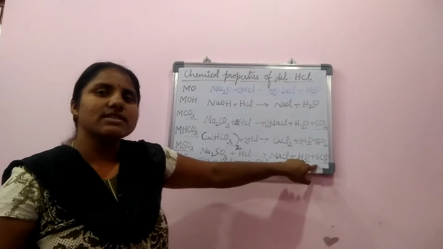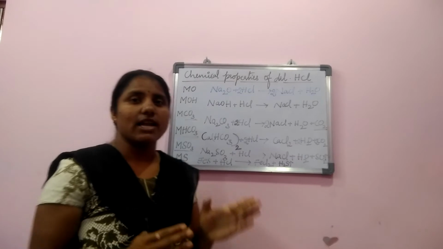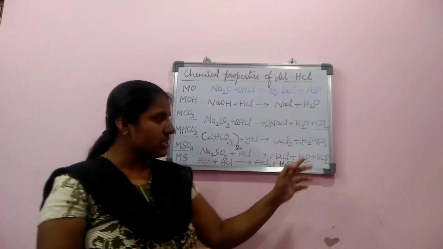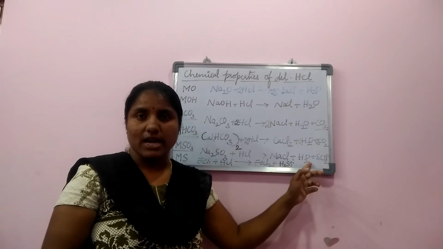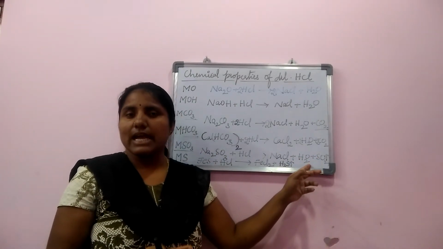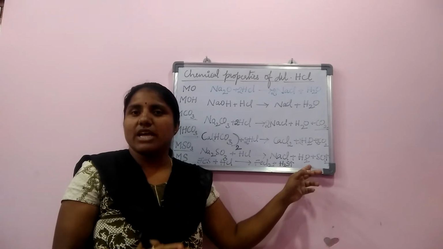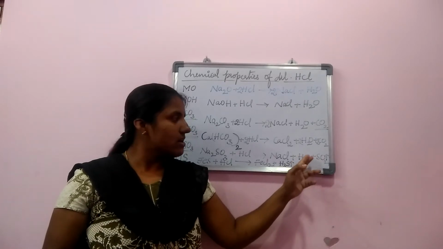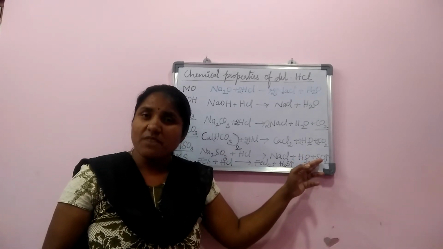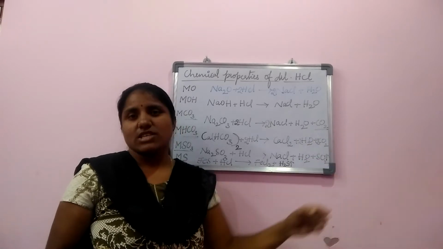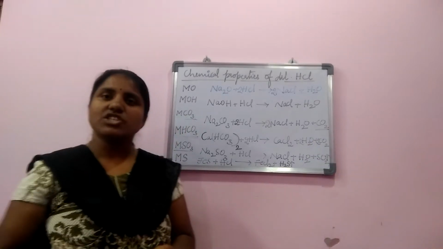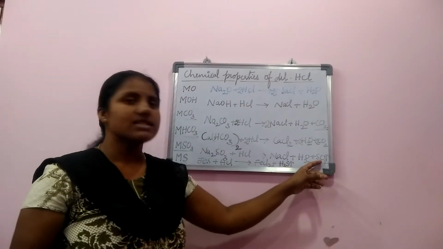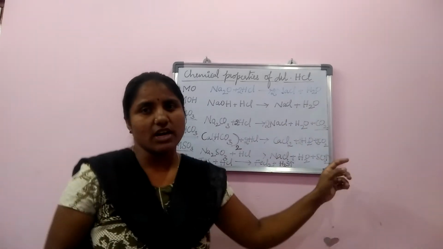So how can we test? This is sulfur dioxide gas. It's also a colorless gas, but it produces a burning sulfur smell. It turns lime water milky like carbon dioxide, but it shows effect on acidified potassium dichromate paper. It turns the potassium dichromate paper from orange to green. So the question can ask: identify the gas which turned potassium dichromate paper orange to green. The answer will be sulfur dioxide.